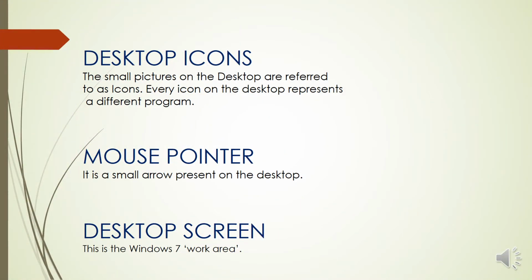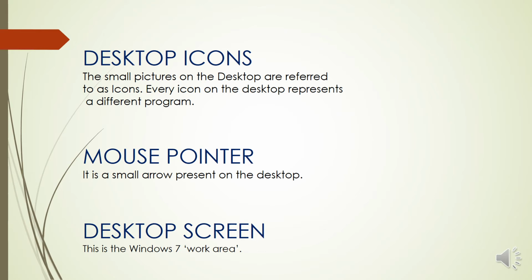Now what are desktop icons? The small pictures on the desktop are referred to as icons. Every icon on the desktop represents a different program, and any icon can be opened by double clicking with the mouse on it. Now next desktop component is mouse pointer.